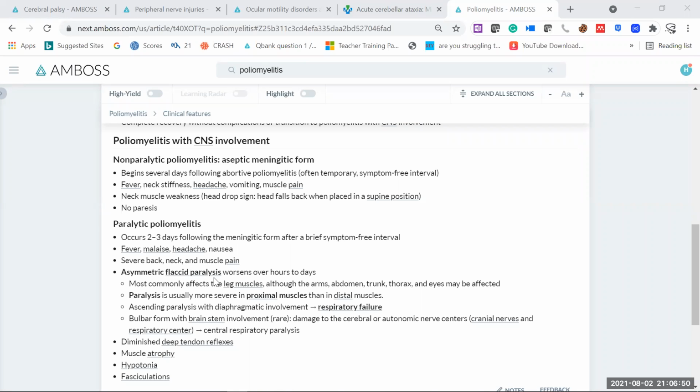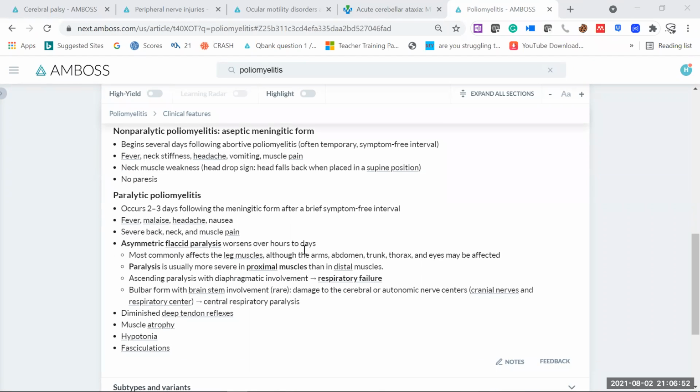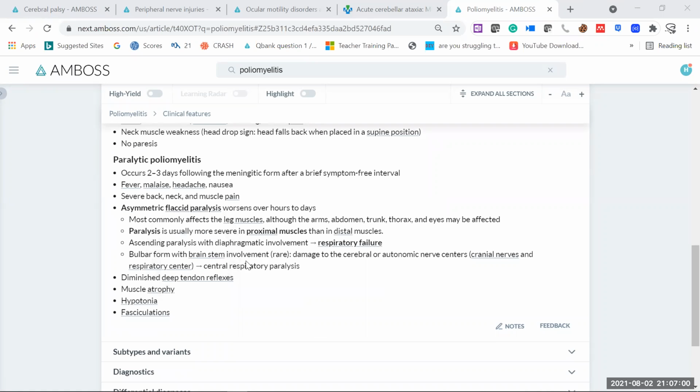And you can see flaccid paralysis here over hours to days. Maybe within hours or maybe within days, the boy or the child can develop flaccid paralysis. Of course, respiratory failure will be there, and you have to keep that child on mechanical ventilation.